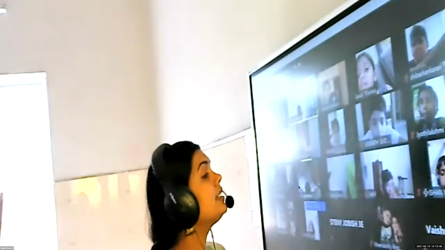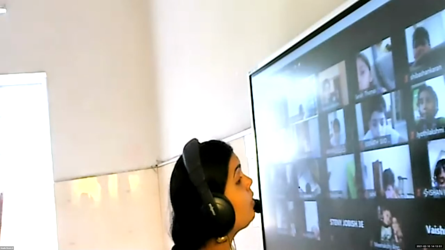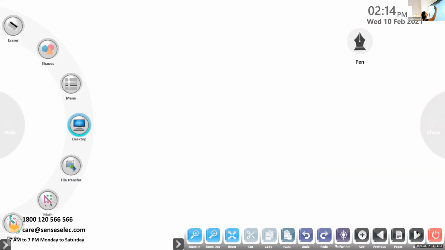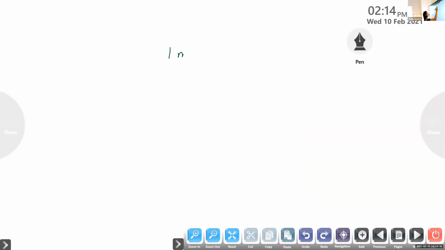1 kilometer equals how many meters? 1 kilometer equals 1000 meters. You have to keep in mind these two things to do the problems in this chapter. Now no need to open your book. Just see: 1 meter equals 100 centimeters.